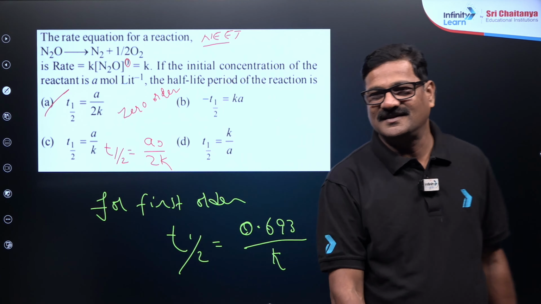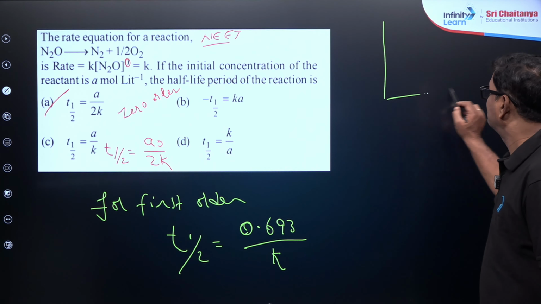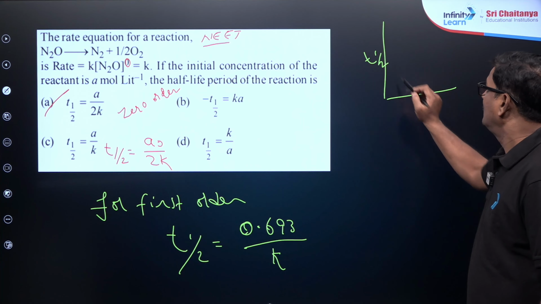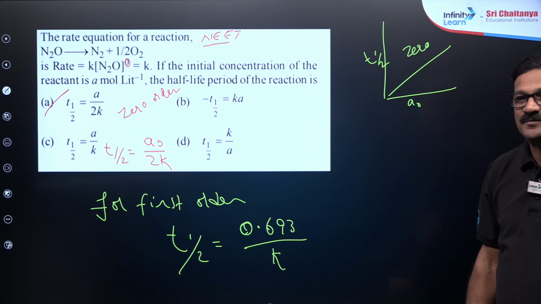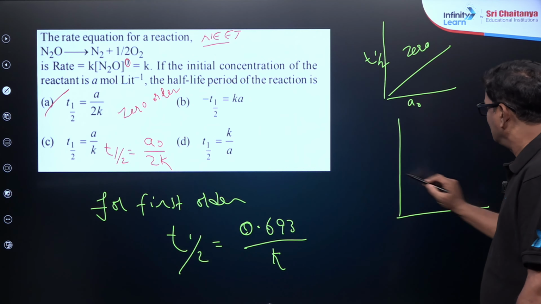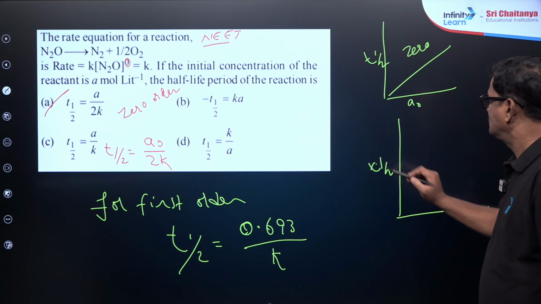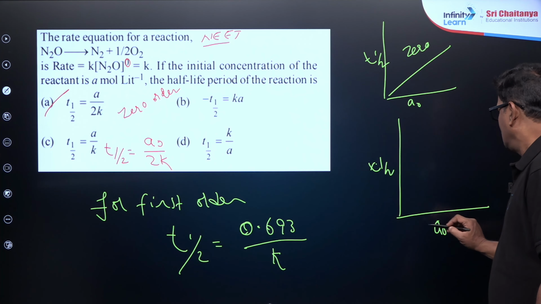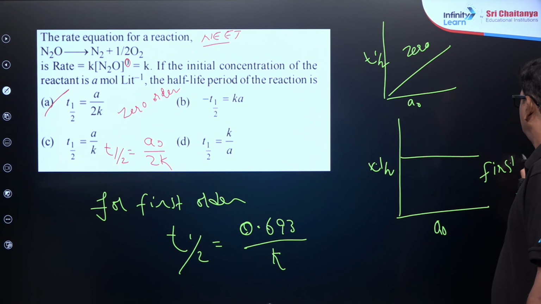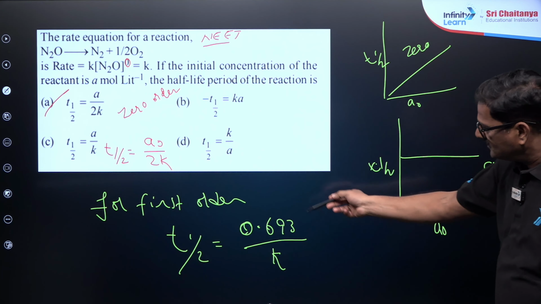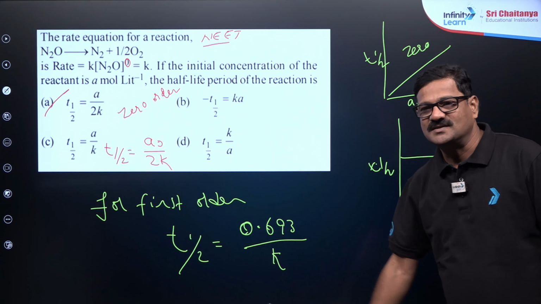0.693 by K. You can say T half by A naught. So it is going to be zero order, and T half by A naught, it is going to be like this for first order. So these graphs and equations can tell you, isn't it?